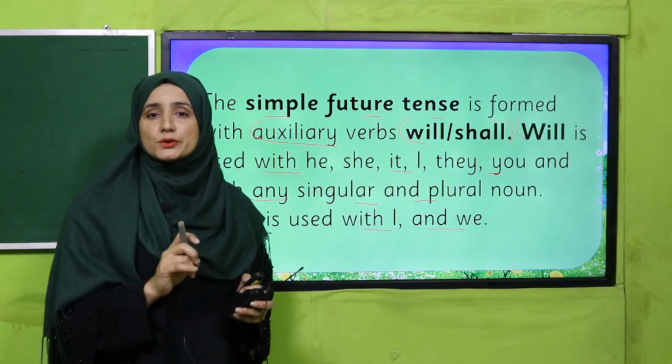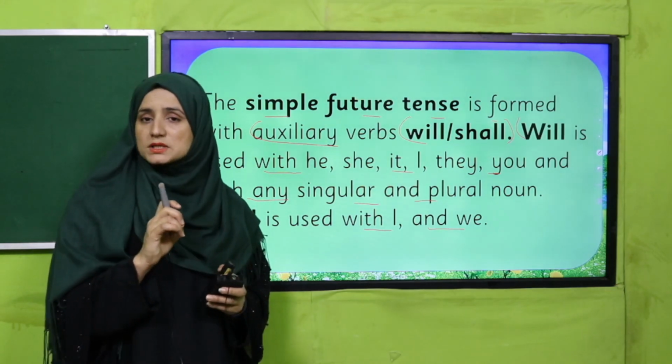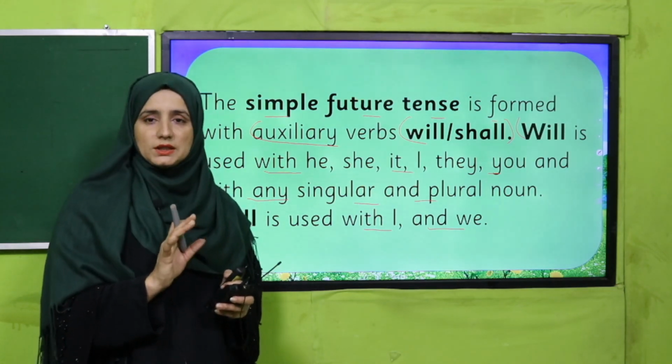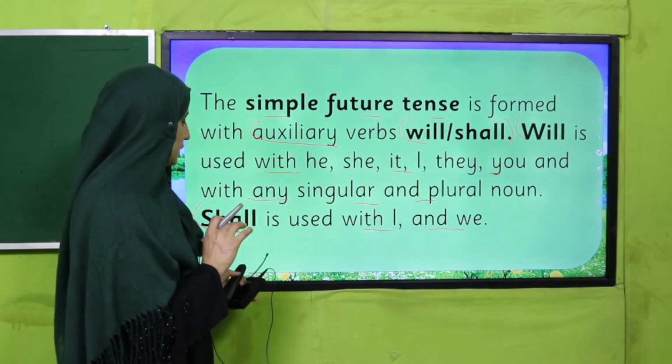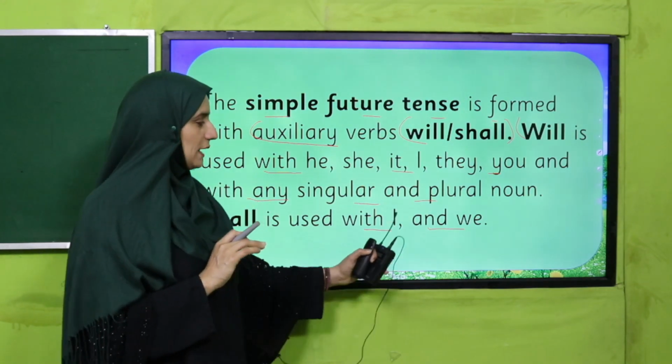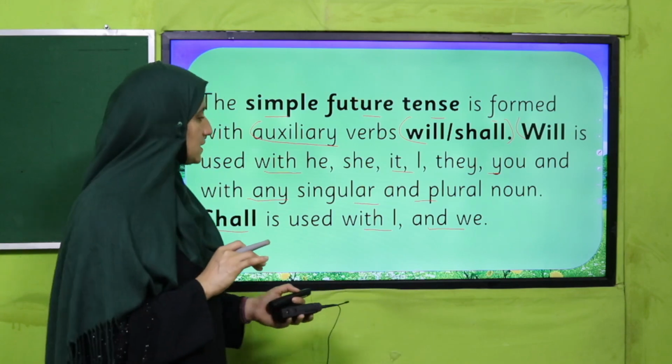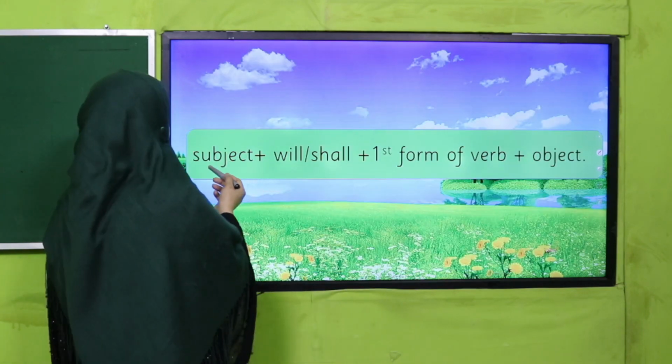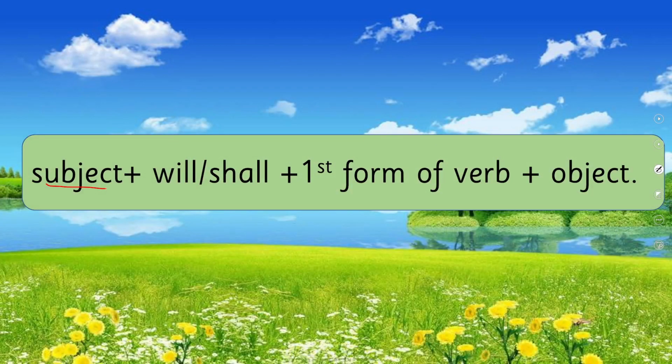Either these pronouns or nouns are plural or singular, we will use will. So shall is used just with I and we. So let's see how we can form it. The formula is: subject plus will or shall plus first form of verb plus object.